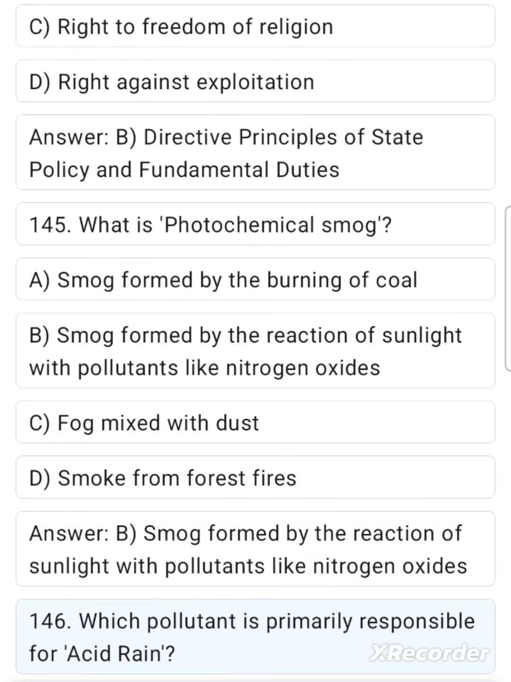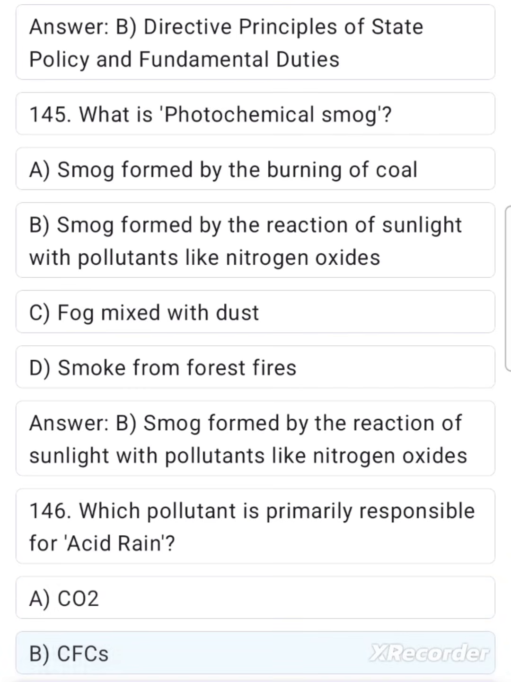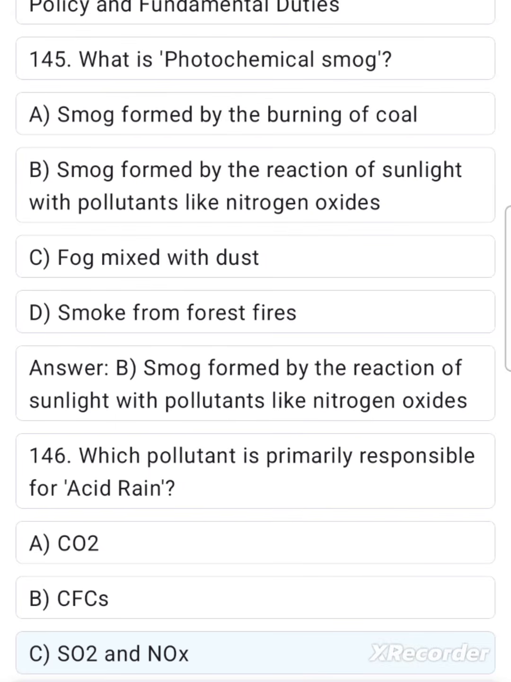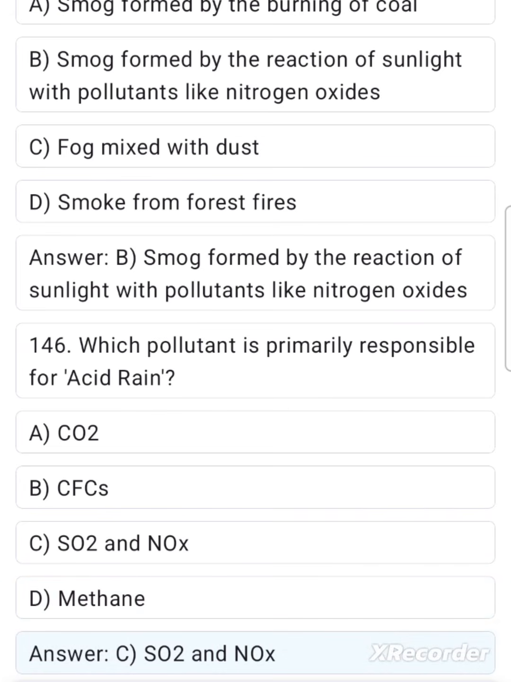146. Which pollutant is primarily responsible for acid rain? A. CO2. B. CFCs. C. SO2 and NOx. D. Methane. Answer: C. SO2 and NOx.